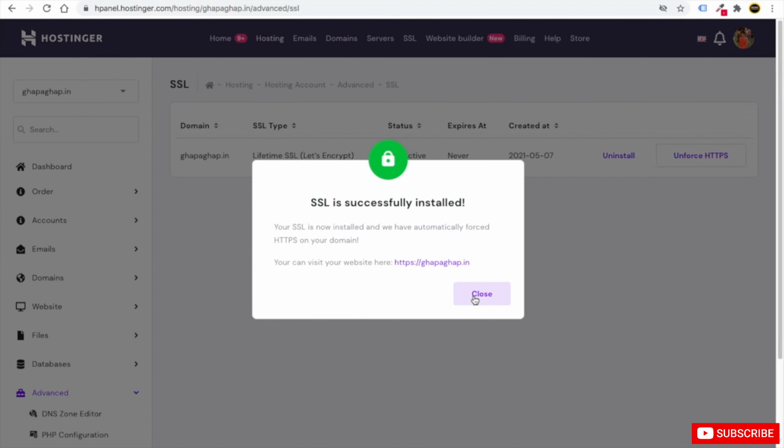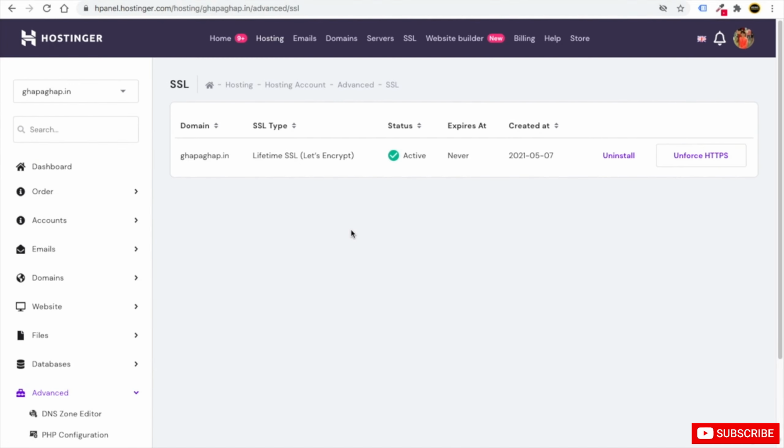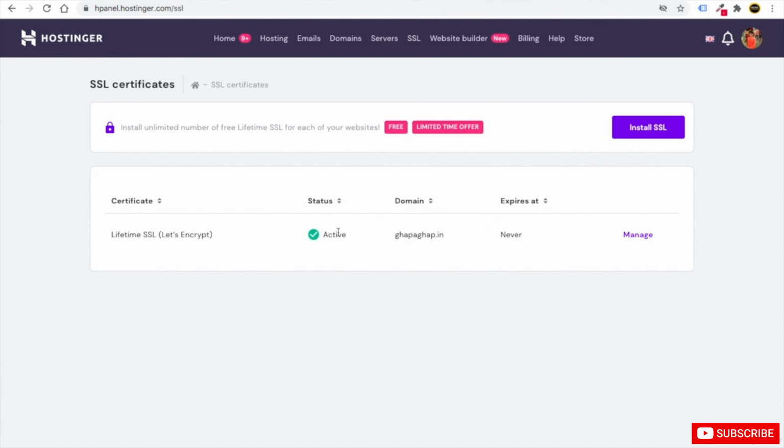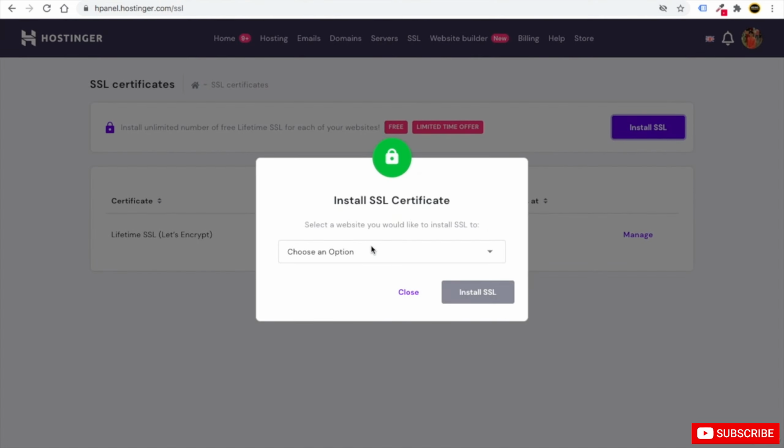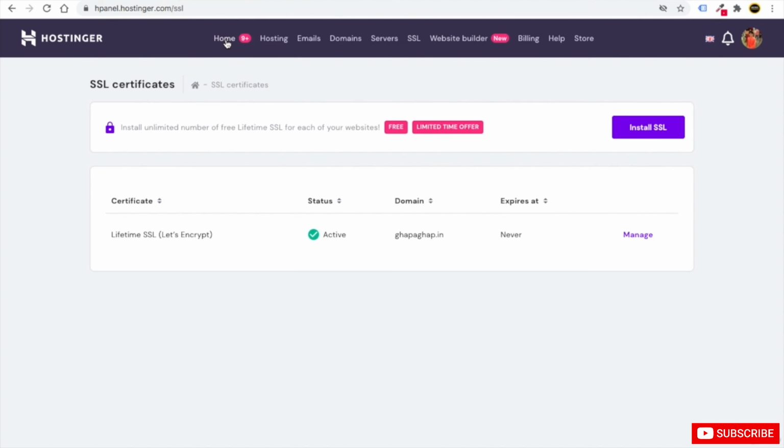So now you can see it has shown that SSL is installed successfully. You just need to click on close. Okay, so this is how you can install SSL. Whatever domain you have, you can just go to SSL, and when you click on install SSL, all the domains you have will show up here. You just have to select that domain and click on install now. Okay, just go to home again.